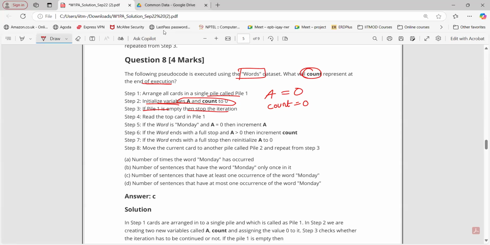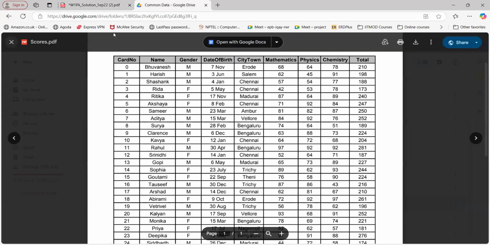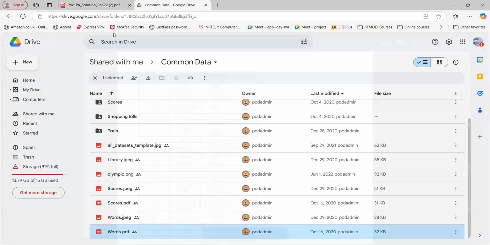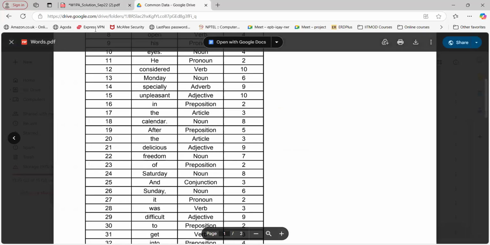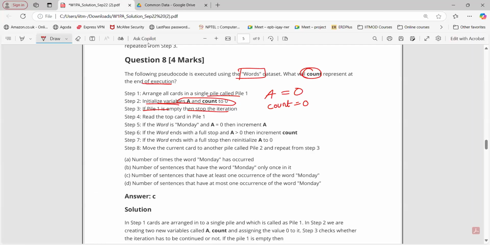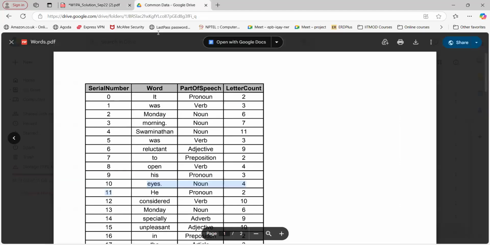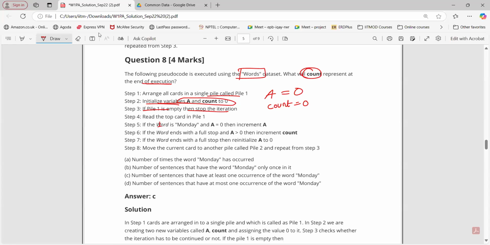But we have the cards in the words dataset. Now, if the word is Monday, the first word is "It". Step number 5 is true? It is Monday? No, the word is not Monday.